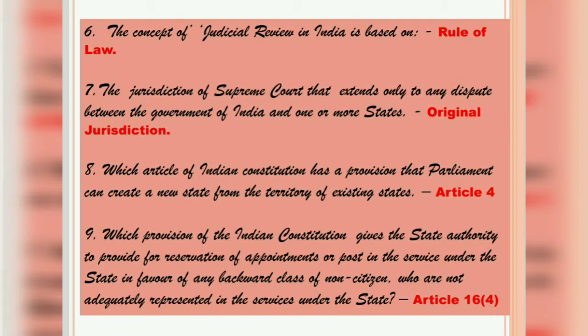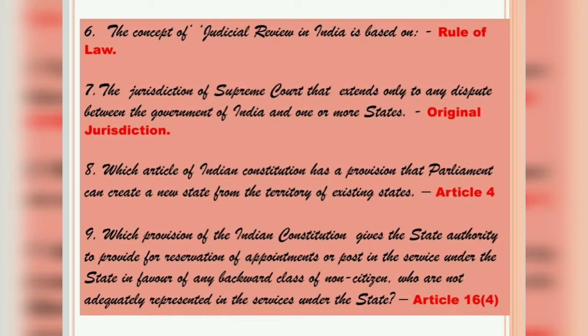Question number 6 talks about judicial review. It says that judicial review in India is based on rule of law. And question number 7 talks about the jurisdiction of the Supreme Court that extends only to any dispute between the Government of India and one or more states, that is original jurisdiction.